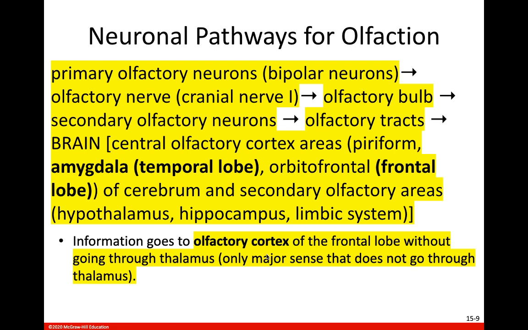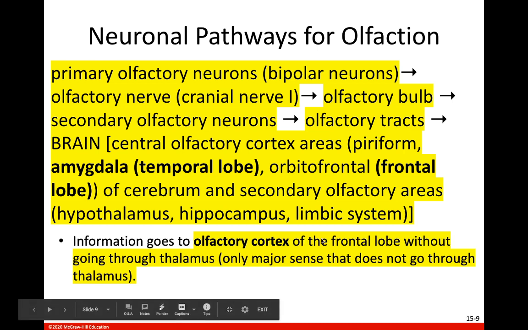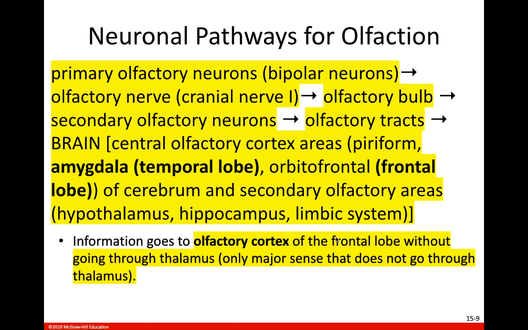Again, remember that smell is the only special sense that we have that does not go through the thalamus. So it goes directly from the primary olfactory neurons in that olfactory epithelium up the olfactory nerve to the olfactory bulb, along secondary olfactory neurons and olfactory tracts to the olfactory cortex of the frontal lobe, directly to be interpreted, and never goes through the thalamus first. Other places that the action potential for that odorant, for that smell, is going to go besides your olfactory cortex: it's going to go to the amygdala, the hippocampus, the limbic system, and the hypothalamus, which are secondary olfactory areas.